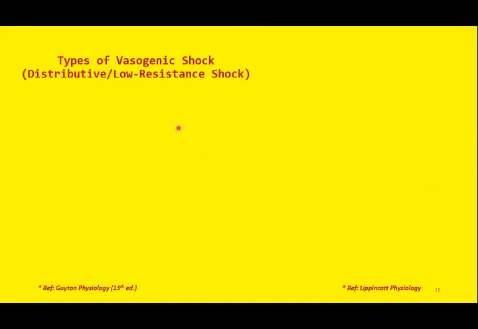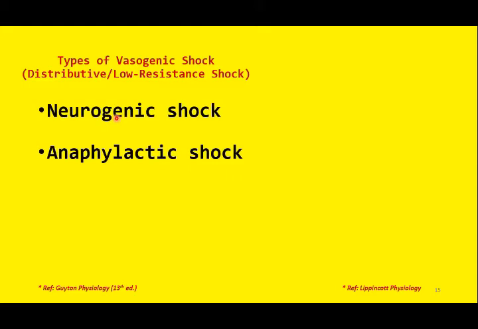Whenever we use the term vasogenic shock, we are referring to three types of circulatory shock, and these three types are neurogenic shock, anaphylactic shock, and septic shock. So neurogenic, anaphylactic, and septic shock, the collective terminology for these three types of shock is vasogenic or low resistance shock.